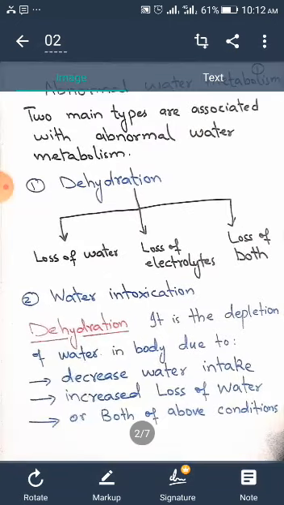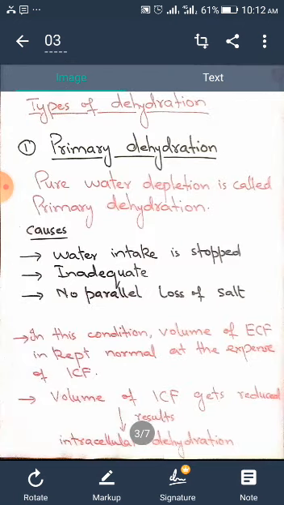There are chances that water intake is proper but water is lost at a higher rate than water intake. It will also result in dehydration. So this is mainly primary dehydration, which is due to pure water loss. Types of dehydration: primary dehydration, secondary dehydration and mixed dehydration. First of all, we will talk about primary dehydration. If there is pure water deficiency or pure water depletion, the type of dehydration will be primary.